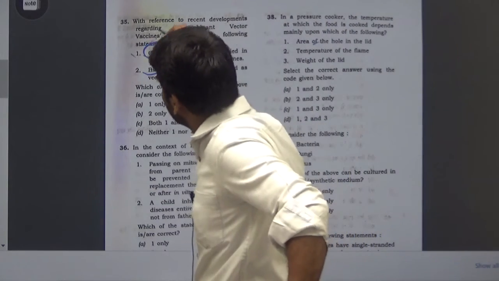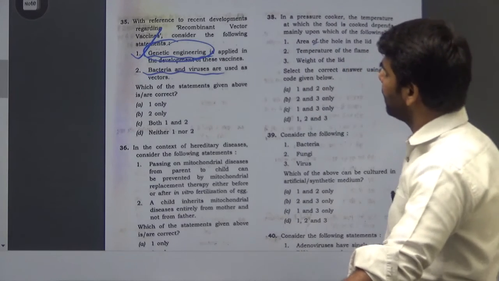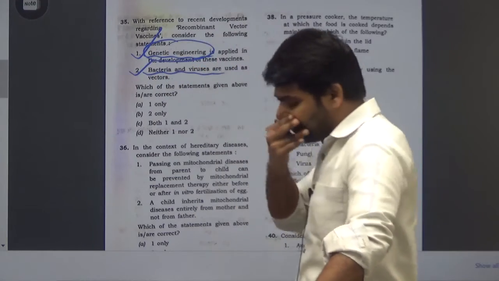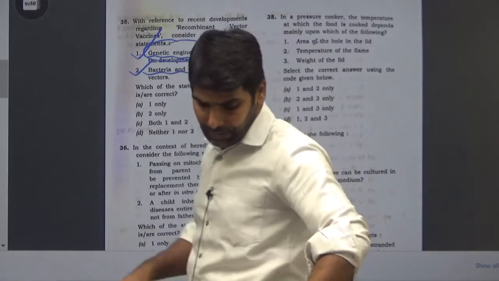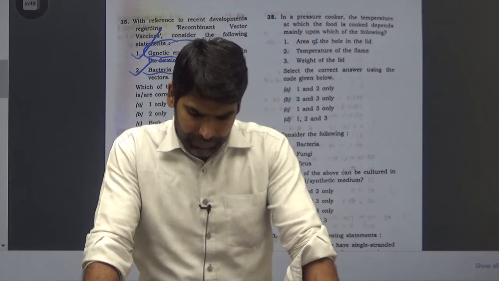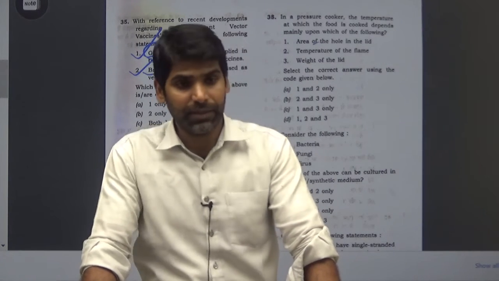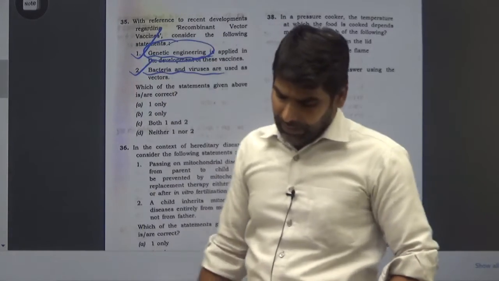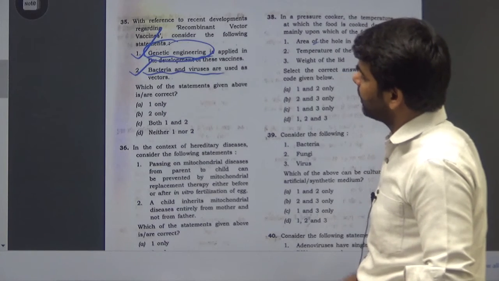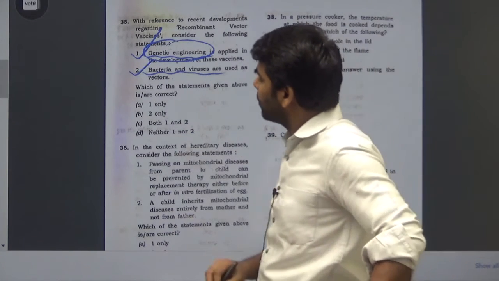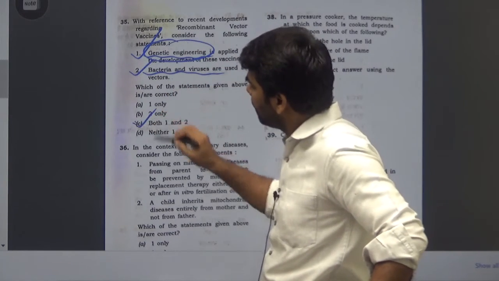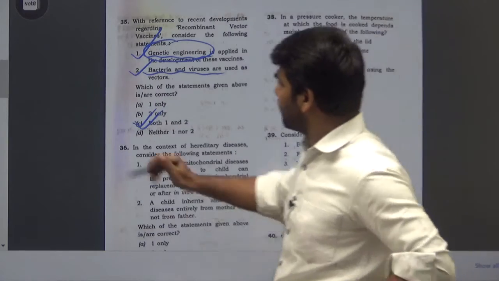So the first statement is correct, and the second statement is bacteria and viruses are used as vectors. Yes, these vectors are used. We know that Salmonella typhi, the bacteria, and adeno, that comes under viruses. So this statement is also true. If both 1 and 2 are correct, the answer is C, 35. 36 is